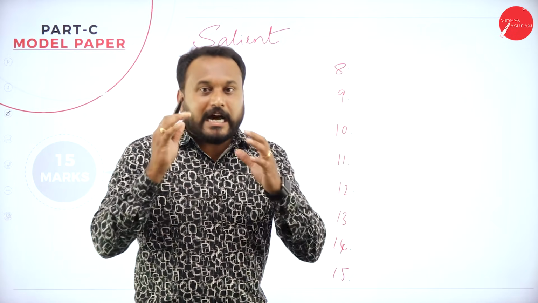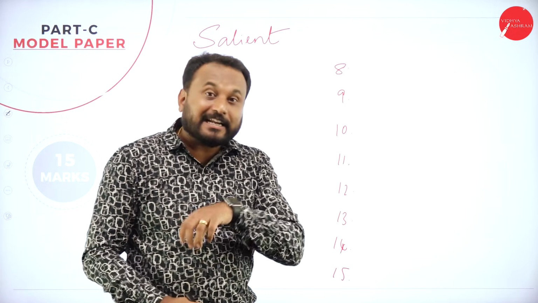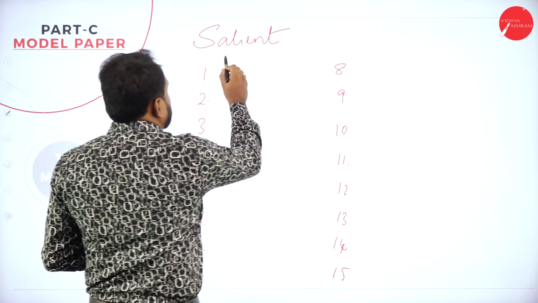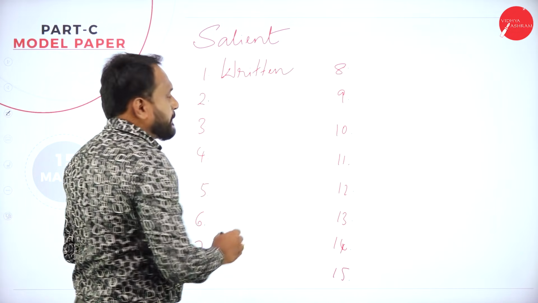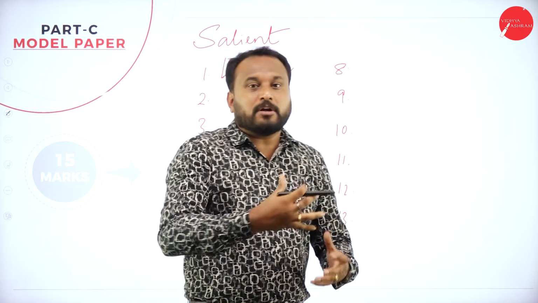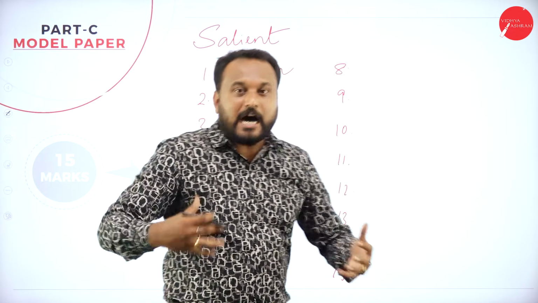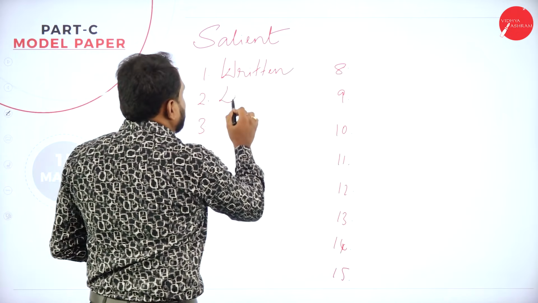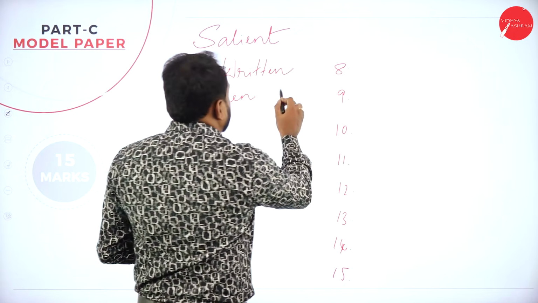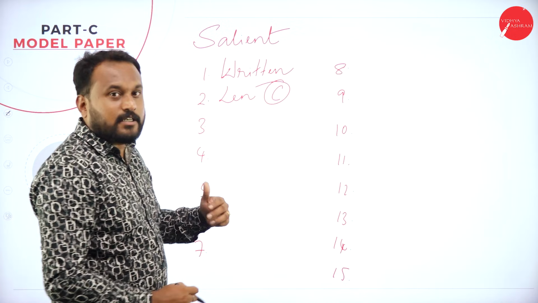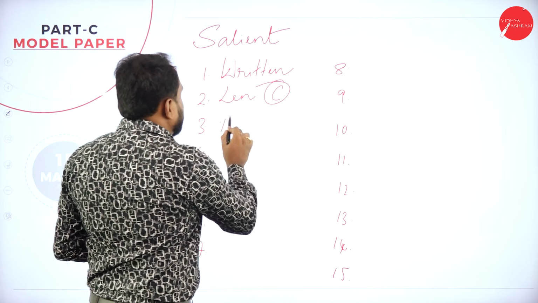Now when you are writing the examination, you are supposed to write: our Indian Constitution is a written Constitution. Now, how will you get more marks? You are supposed to write lengthy. So, our Indian Constitution is the lengthiest Constitution. Third one, ours is a bicameral.